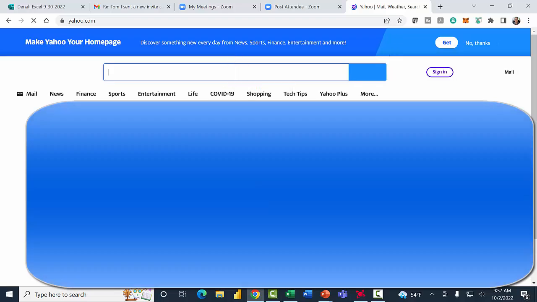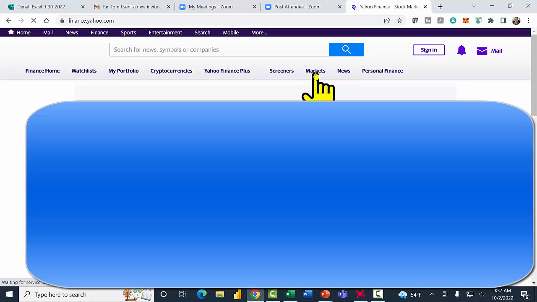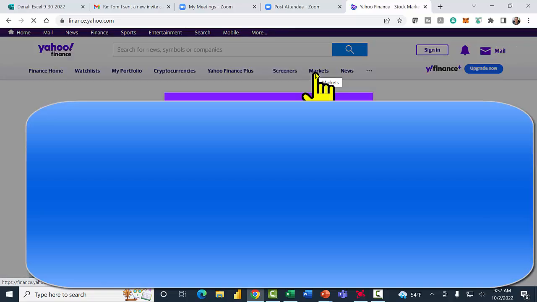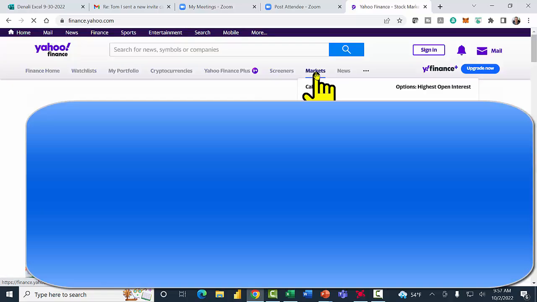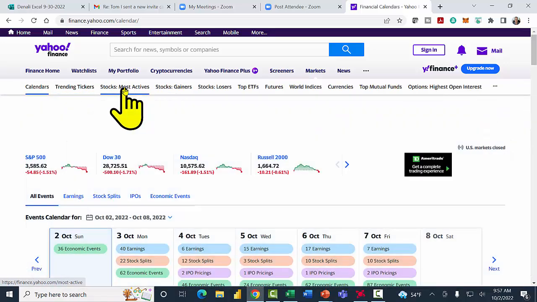And from yahoo.com, I'll click on Finance. Once I'm on Finance, I'm going to come over here and click on the word Markets. And then once I'm in Markets, I'll pick on, let's say, Stocks Most Active.